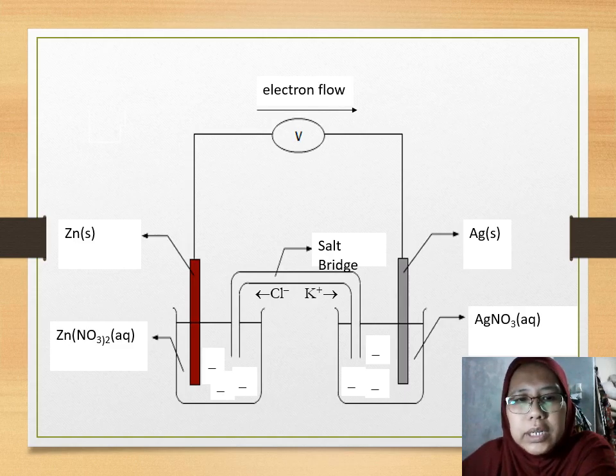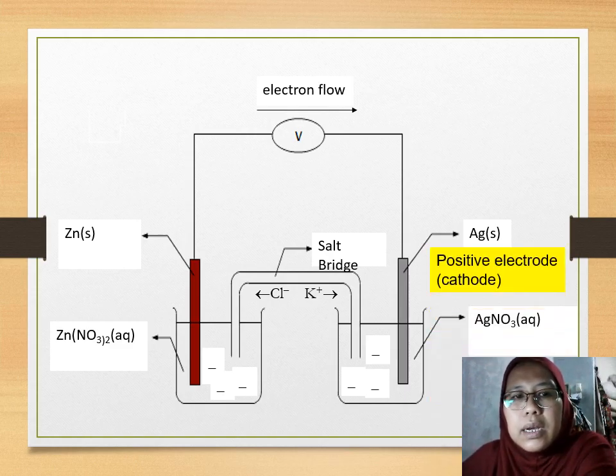Quickly draw the beaker, quickly draw the electrode, the salt bridge and the electron flow, and you have to do the thinking on the electrode and the solution, which will be on the left and which will be on the right. That one is more critical than using the ruler. Sometimes I see students put a lot of effort on things that do not need brain.